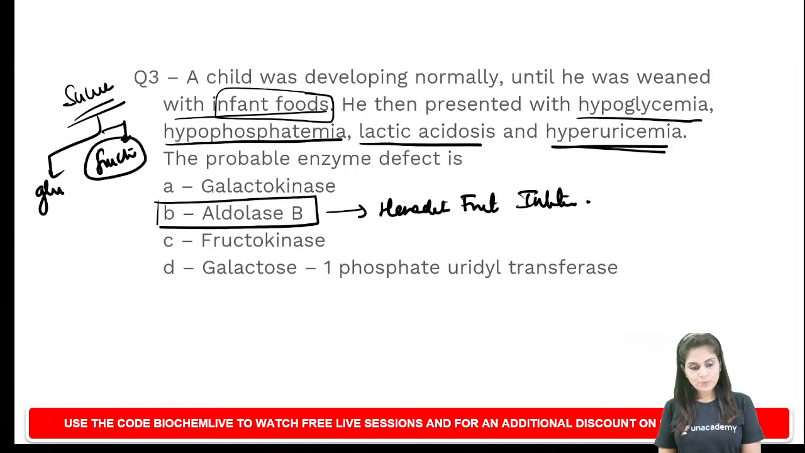So these are the MCQs which I wanted to discuss with you. I'll be continuing this with another session of case-based MCQs, and again all clinical case-based MCQs will be based on inborn errors of metabolism.